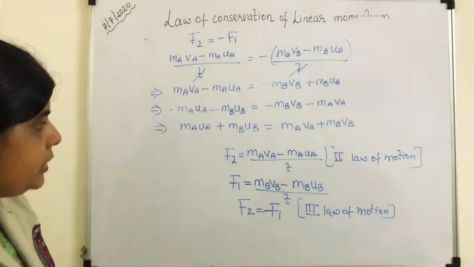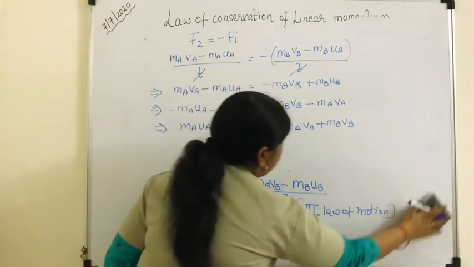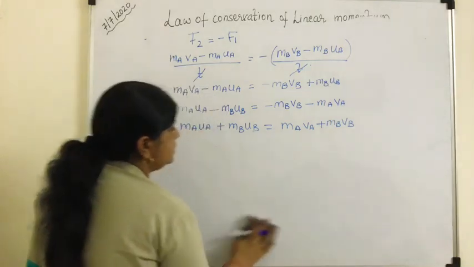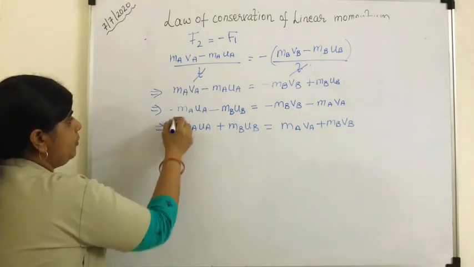So this is your law of conservation of momentum.